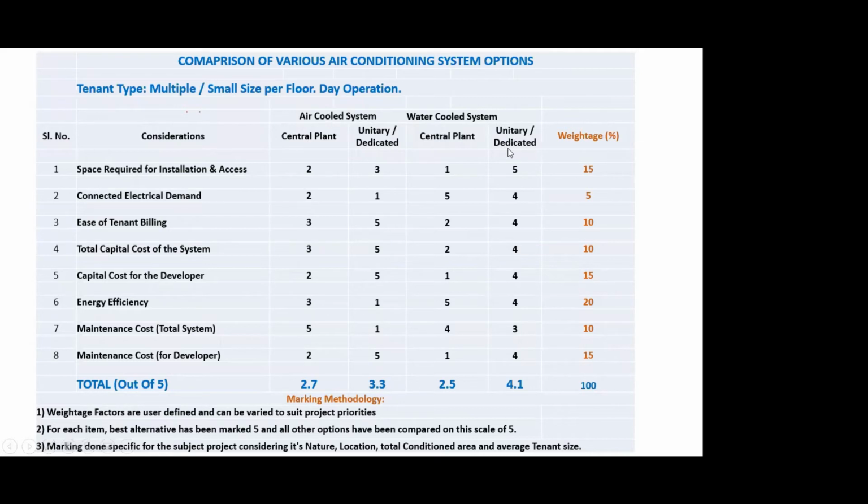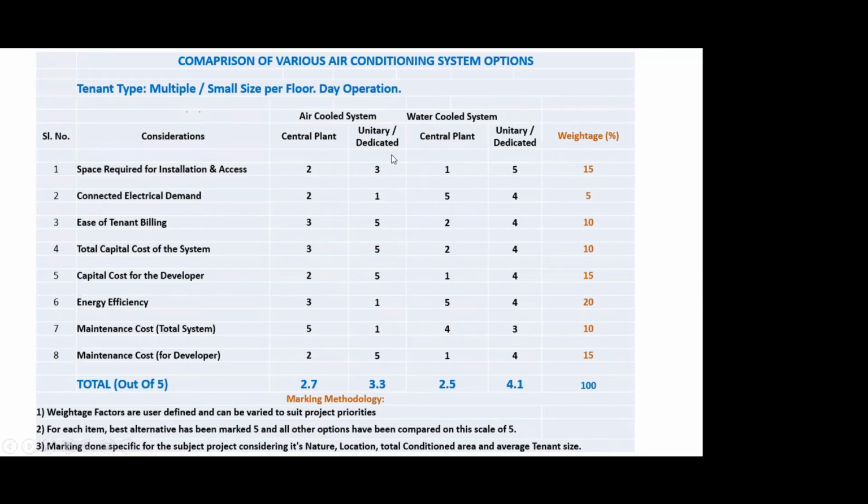variant which requires the least space is given the highest marking, say 5. And if this is highest, I compare how the other 3 fare. So the water cooled central plant is worst because it takes the maximum space, hence it gets a rating of 1. And the unitary air cooled gets a rating of 3, the water cooled central plant gets a rating of 2, and the air cooled central plant gets a rating of 2.